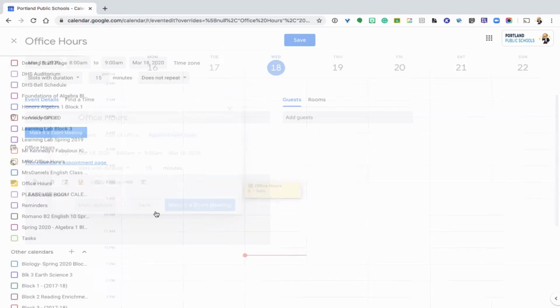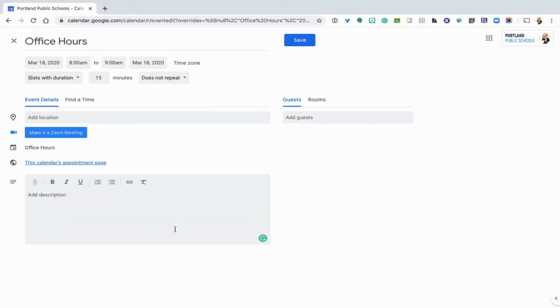So inside here, I'm going to go to more information. I usually put in information here like this is for students and parents. I'll call you. And you can use Google Hangouts phone to call, so that way you don't have to use a private cell phone. I'll call you at this meeting time. And then we should be all set. And this is the link to the page, but I'll show you that again in a minute.